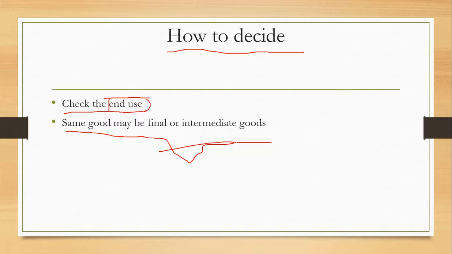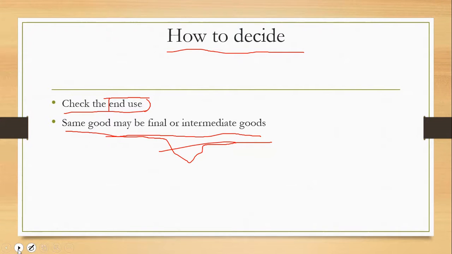That means he's adding more value to that pile of papers. He's using it as an intermediary good. So it will change from usage to usage. It will depend on person to person, and on how the person uses it.